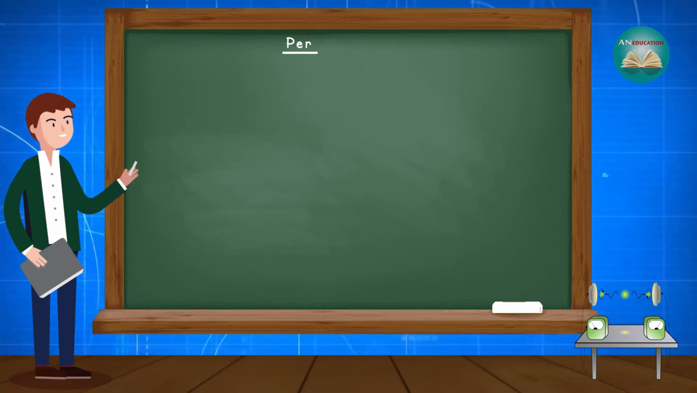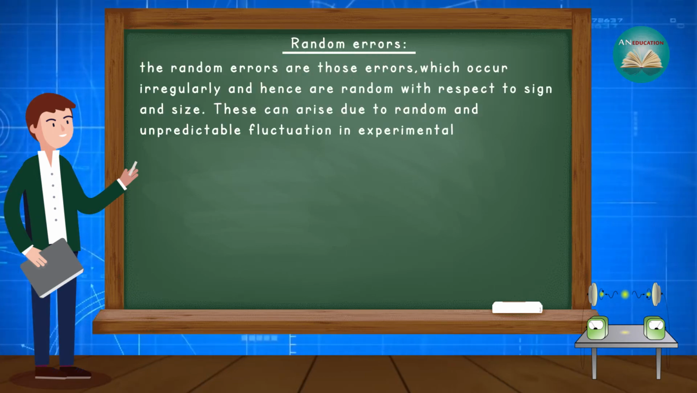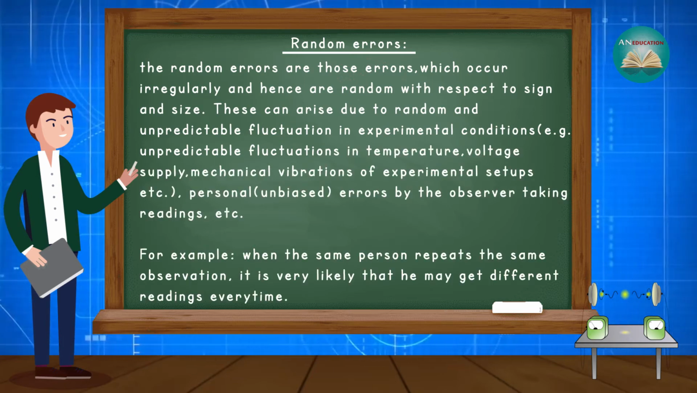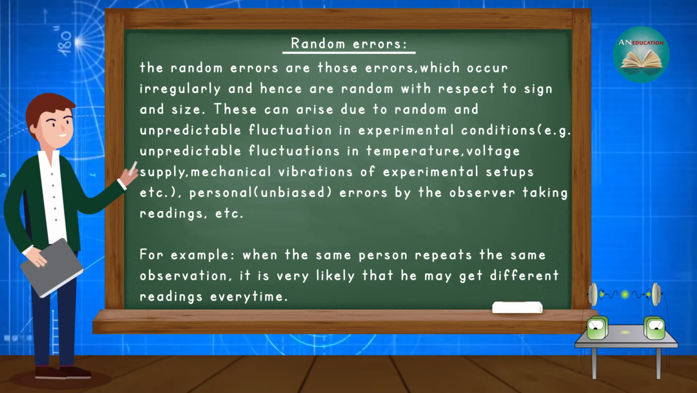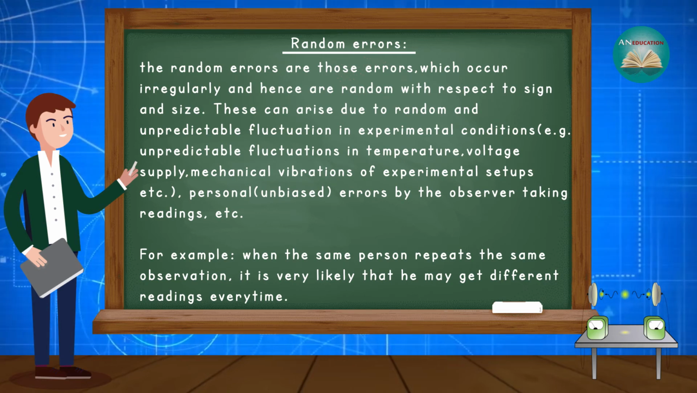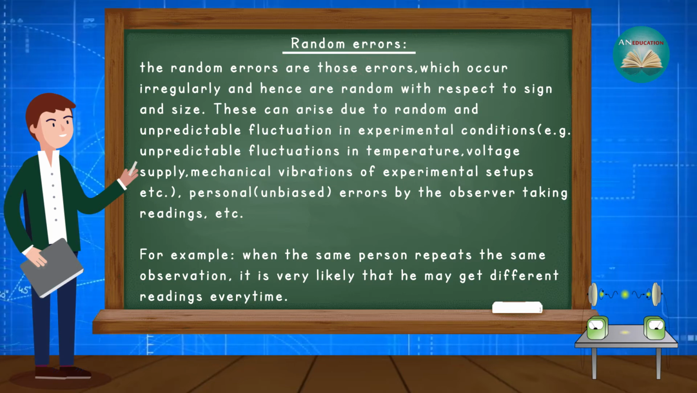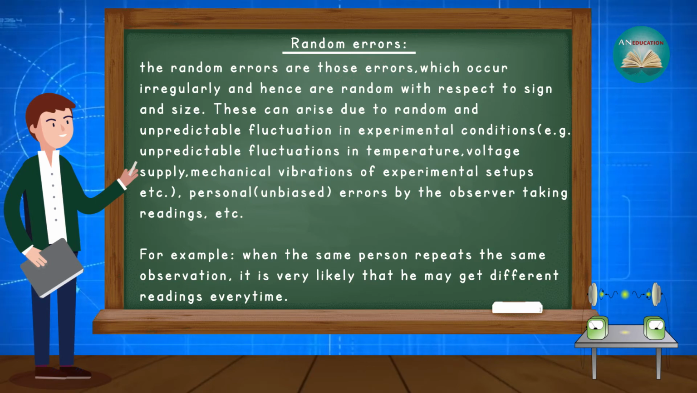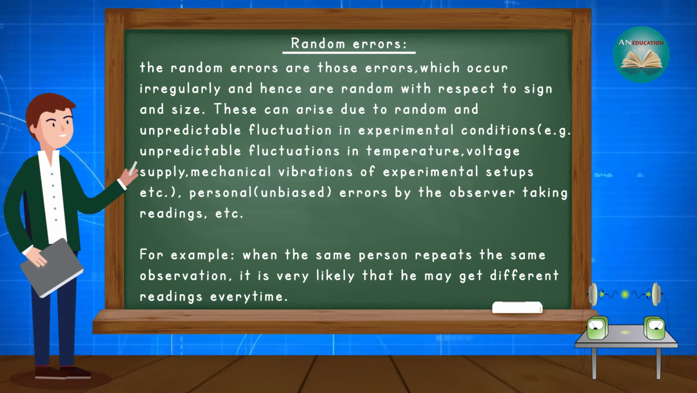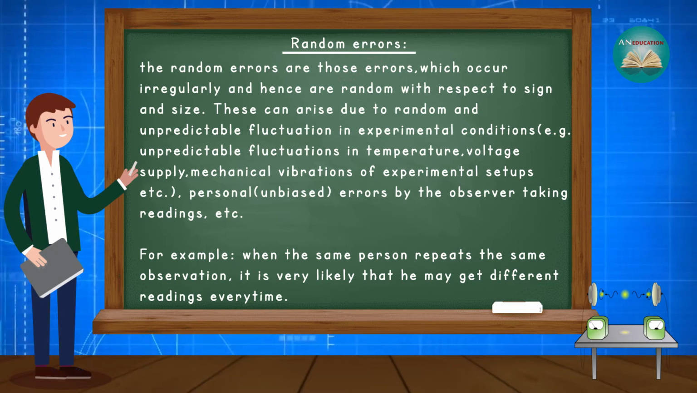After that, let's discuss the second type of error, which is random errors. Random errors are errors which occur irregularly and hence are random with respect to sign and size. These can arise due to random and unpredictable fluctuations in experimental conditions. Examples: unpredictable fluctuations in temperature, voltage supply, mechanical vibrations of experimental setups, etc., and personal unbiased errors by the observer taking readings, etc. For example, when the same person repeats the same observation, it is very likely that he may get a different reading every time.